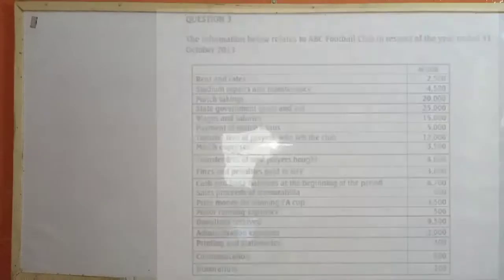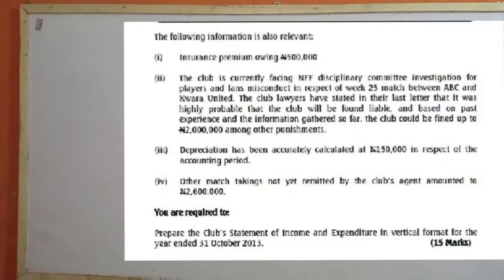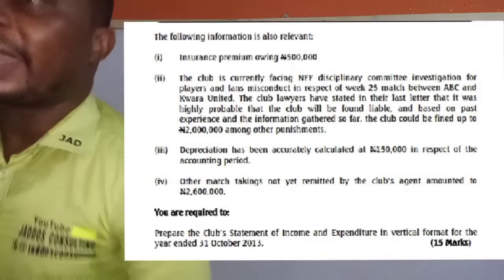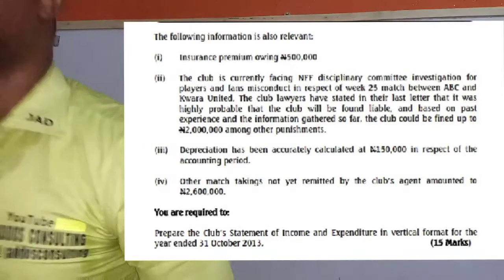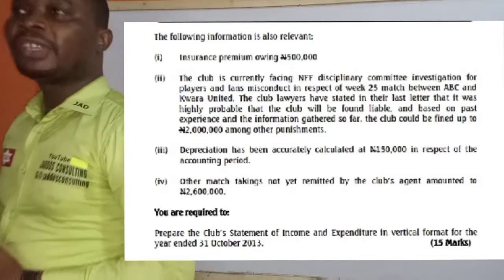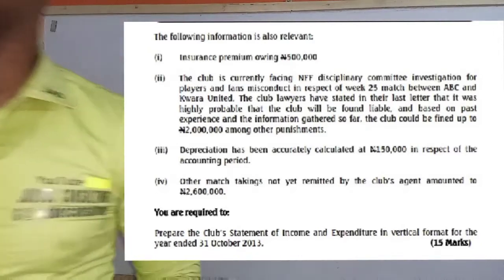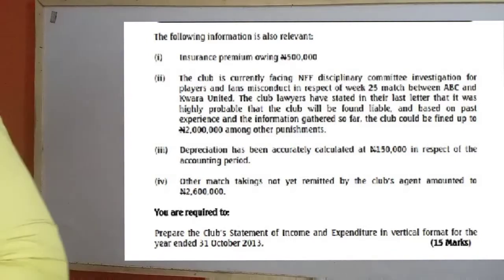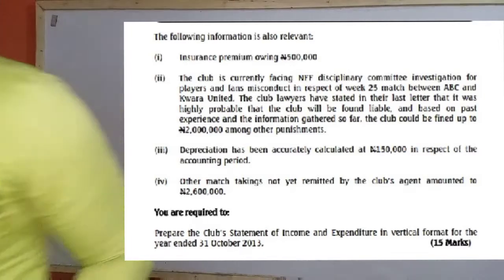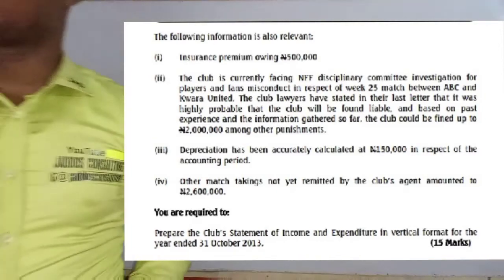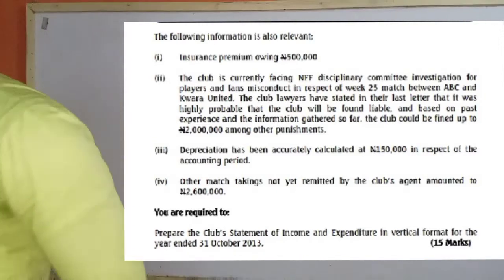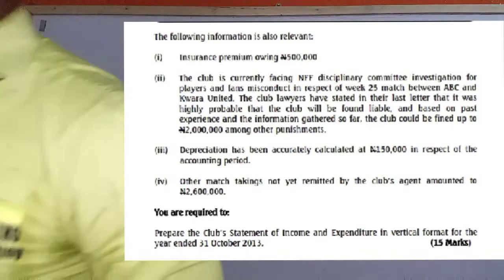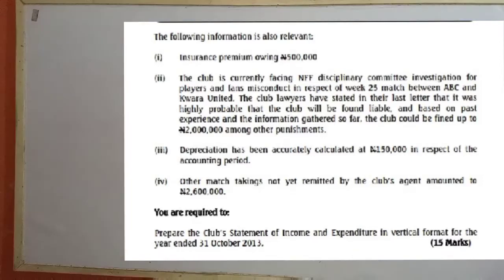And then we have the following information, which is also relevant. One, insurance premium owing is 500,000. Two, the club is currently facing an NFF disciplinary committee investigation for players' and fans' misconduct in respect of the week 25 match between ABC and Kwara United. The club lawyers have stated in their last letter that it was highly probable that the club would be found liable, and based on past experience and the information gathered so far, the club should be fined up to 2 million naira among other punishments.